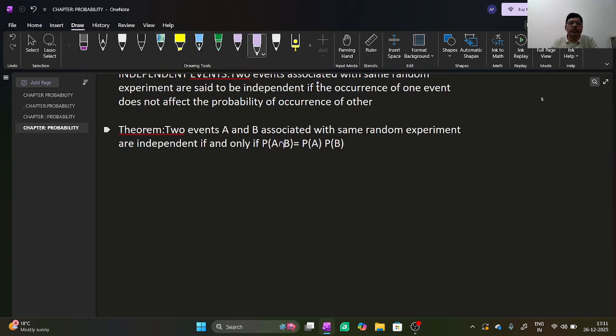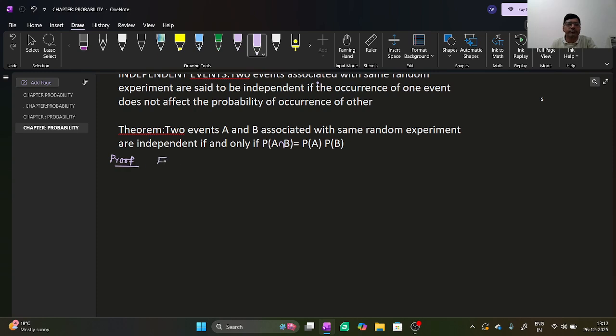First result is: two events A and B associated with same random experiment are independent if and only if probability of A intersection B is equal to probability of A into probability of B. Proof of this result is as follows.